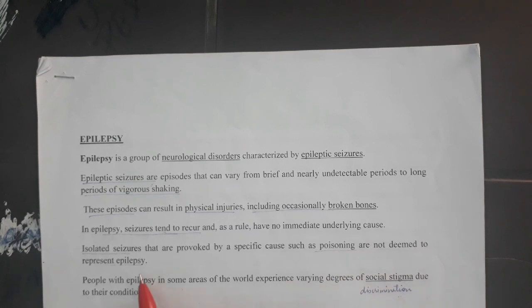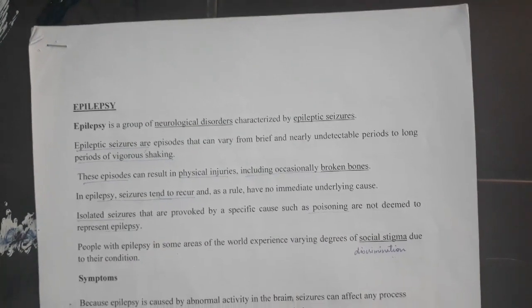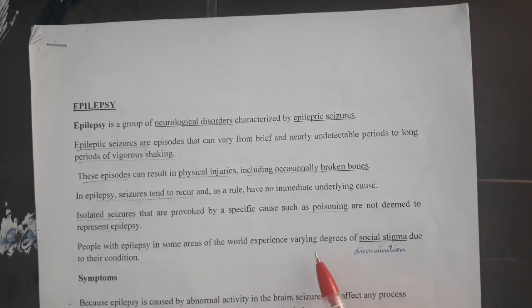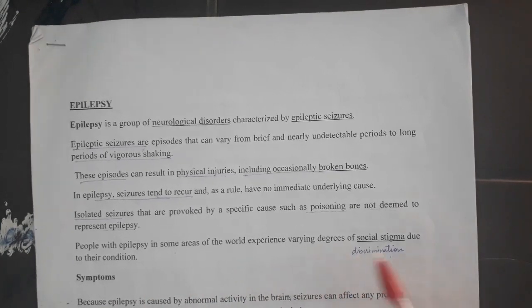Then isolated seizures are those seizures which happen because of some unwanted conditions like poisoning, but this isolated seizure we cannot call epilepsy. It cannot represent epilepsy. And people with epilepsy in some areas of the world experience varying degrees of social stigma. Social stigma is nothing but discrimination due to their condition. We know that in society, people discriminate against those having this problem.